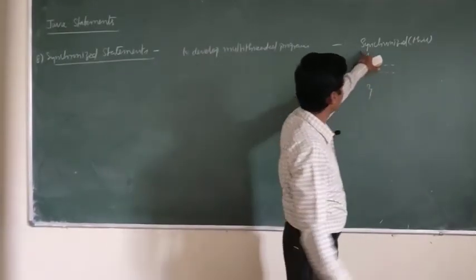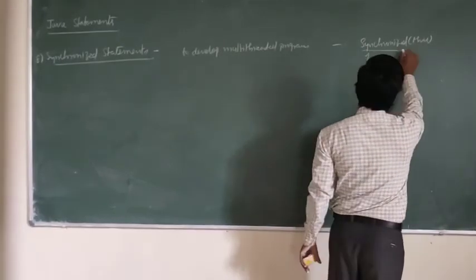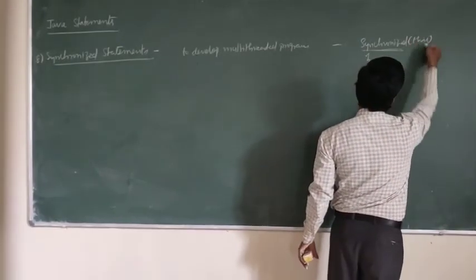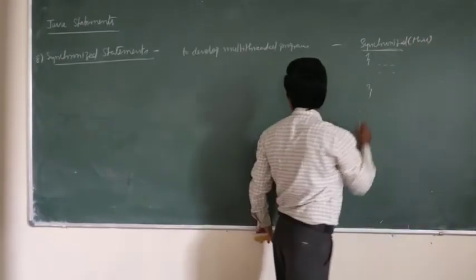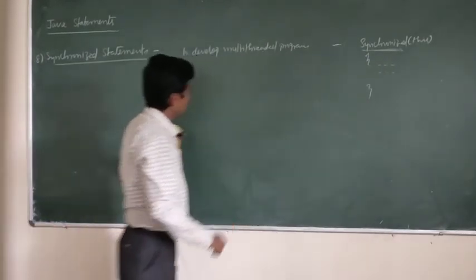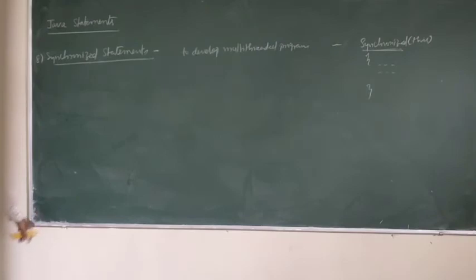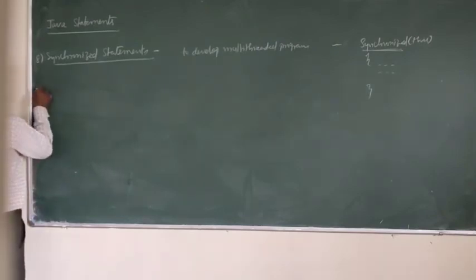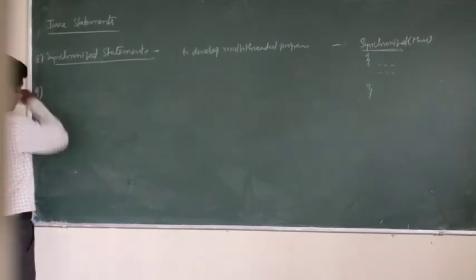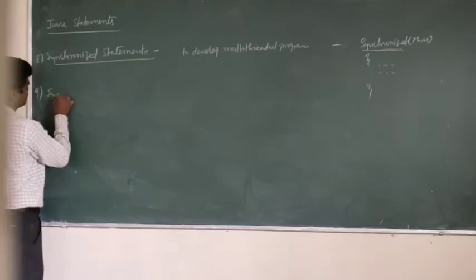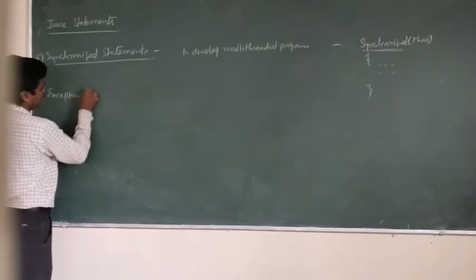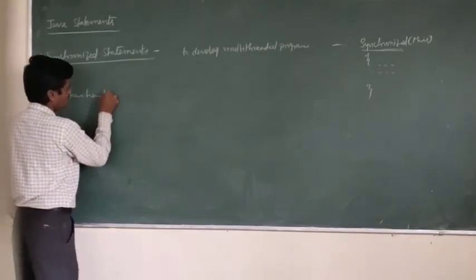For example, here synchronized is a method. So this method is having some arguments. Using this, we can develop any multi-threaded program. So then you can use the synchronized keyword to define any multi-threaded program. Then another one is exception handling statement. Exception handling.